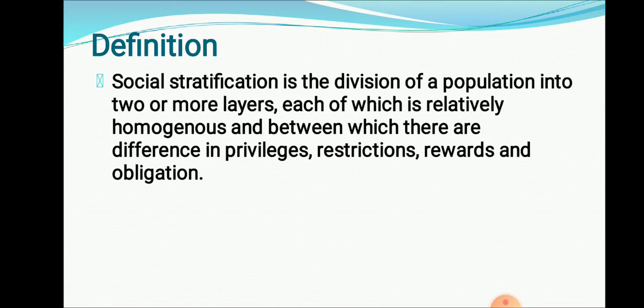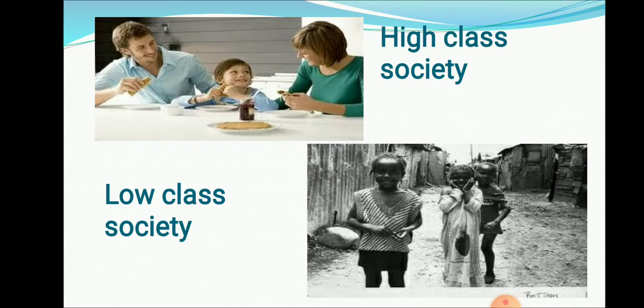Now, what is the definition? It is somewhat bigger one. Just try to understand, and easily you will be able to write it in an exam. So social stratification is a division of population. That is, we are going to divide the population, we are going to classify the population, just as we explained in this photo. We are trying to classify these photographs from each other.